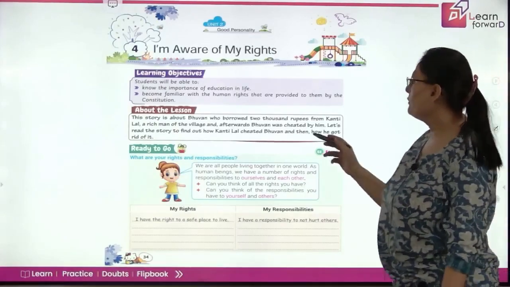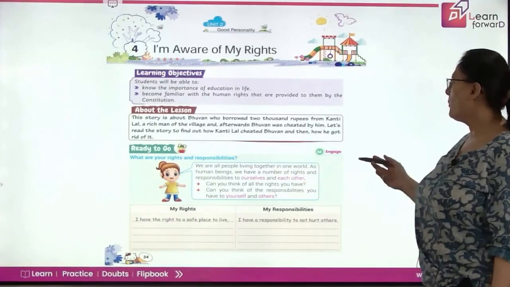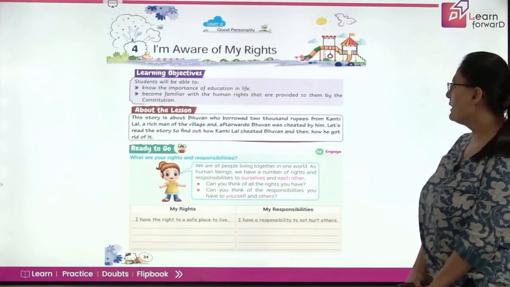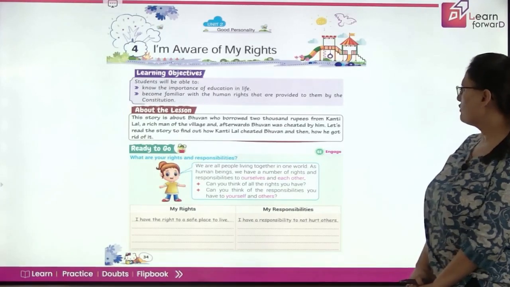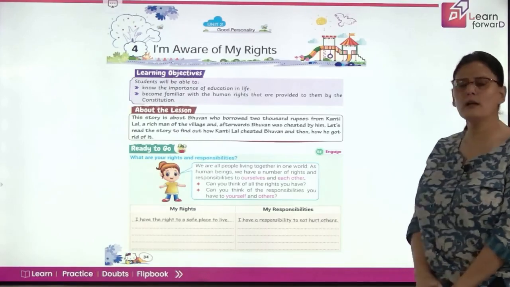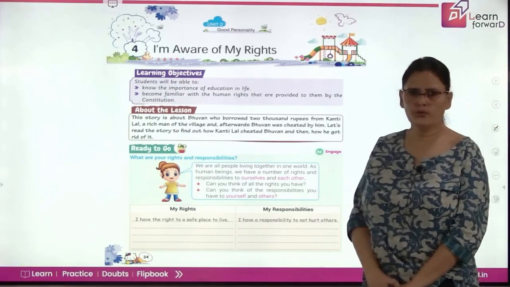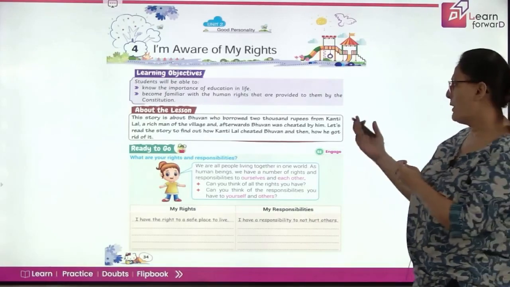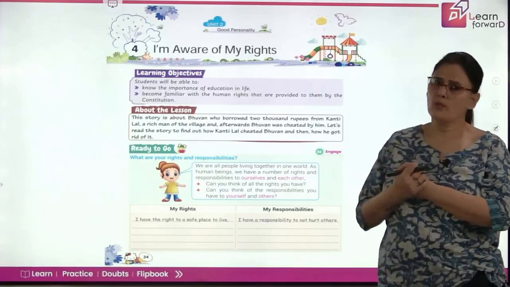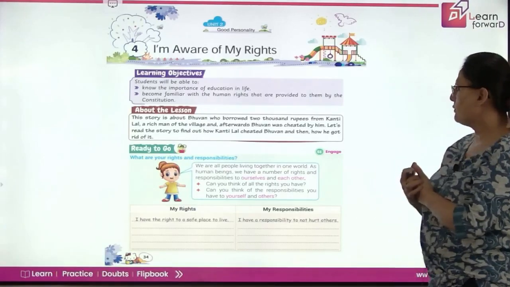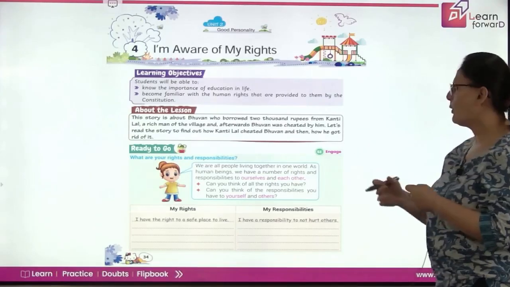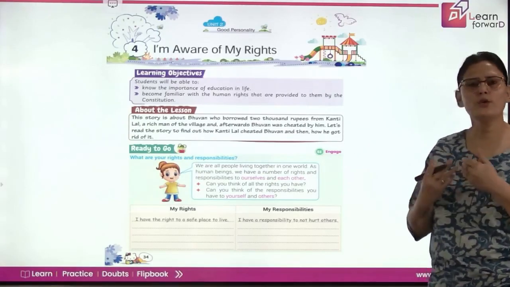Okay, so this story is about Bhuvan, who borrowed 2000 rupees from Kanti Lal, who was a rich man of the village. And afterwards, Bhuvan was cheated by him, right? So Kanti Lal was a rich man who used to lend money to the people. And then when Bhuvan borrowed money from him, he was cheated. Let's read the story to find out how Kantilal cheated Bhuvan and how he could come out of it.